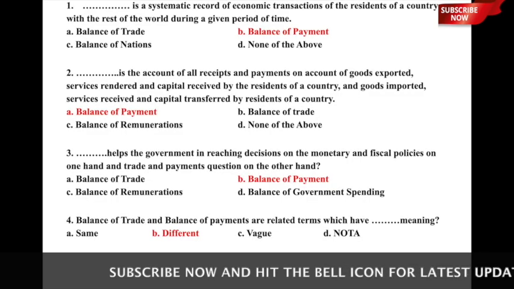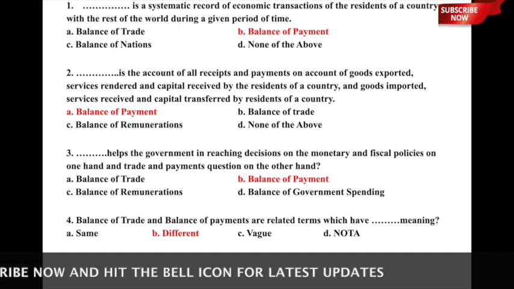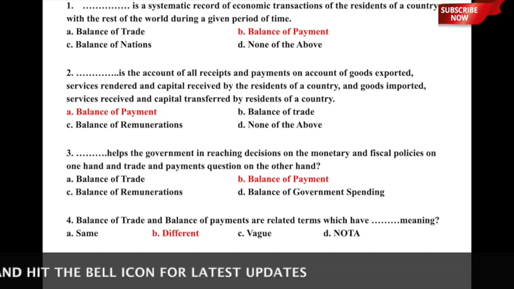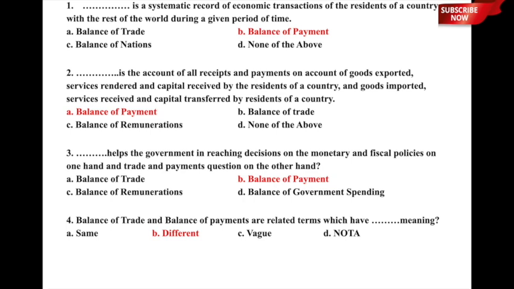The first question is, dash is the systematic record of economic transactions of the residents of a country with the rest of the world during a given period of time. What do you term such a thing which maintains a systematic record of the economic transactions of its residents with the rest of the world during a given period of time, whether it is A, balance of trade, B, balance of payment, C, balance of nations, or D, none of the above.